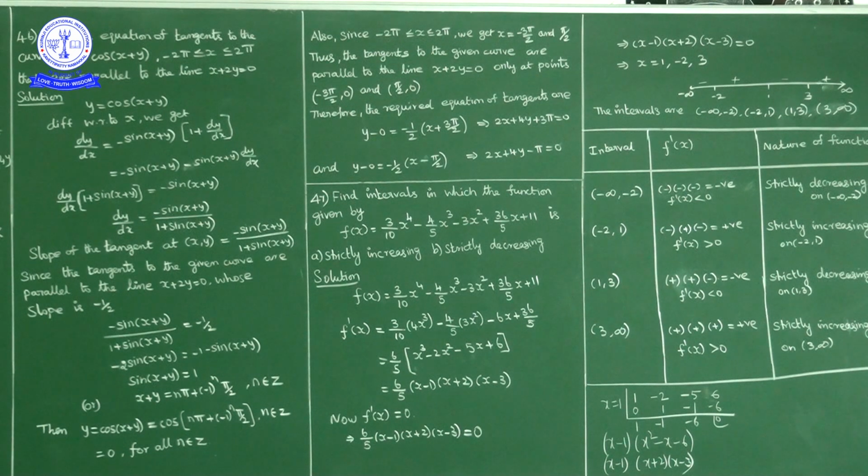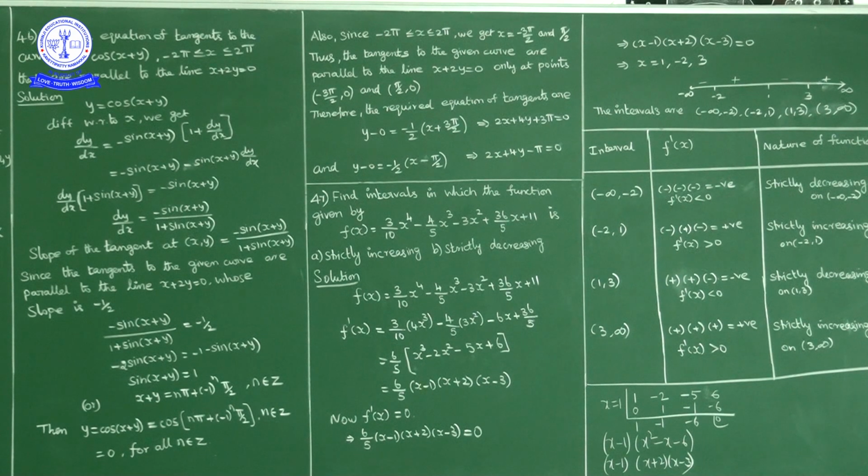Okay. So the required equation of tangent is y minus y1. Y minus 0 is equal to the slope of the tangent, which is minus 1 by 2, into x minus x1, that is x plus 3 pi by 2. So y is equal to minus 1 by 2 into x plus 3 pi by 2. Multiply 2 to this side. 2y is equal to minus x minus 3 pi by 2. So 2y plus x is equal to minus 3 pi by 2. Multiply 2 this side and write minus 3 pi this side. So what we get? 2x plus 4y plus 3 pi is equal to 0. That is one equation of tangent.